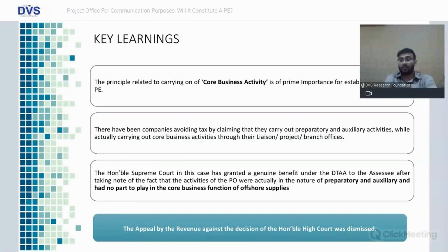So now when the case went up to the Supreme Court, it read the board resolution which was passed to establish such project office. It confirmed that whatever activities are being performed by the project office in the gamut of the entire project are preparatory and auxiliary in nature. It is working only as a mediator. There are no core business functions being performed by the project office. That being the case, there is no PE. Accordingly, there is no question of profit attribution.